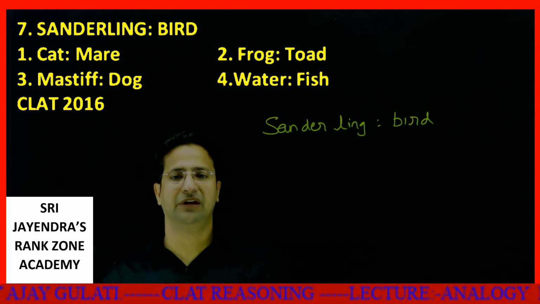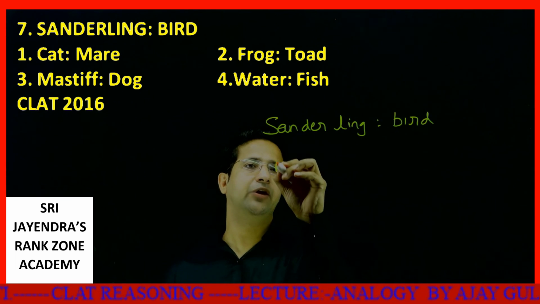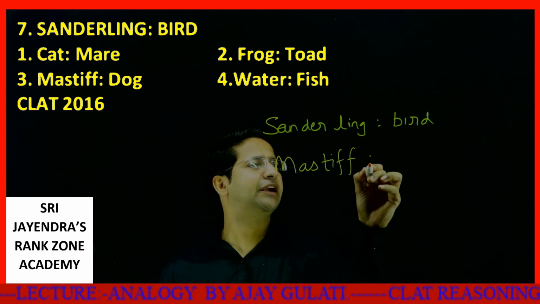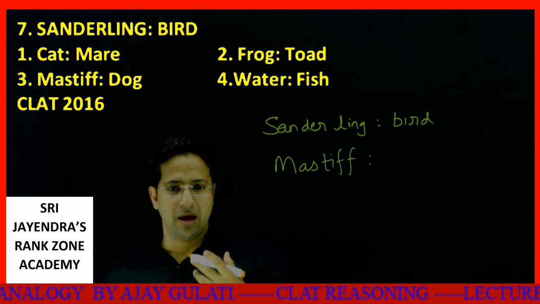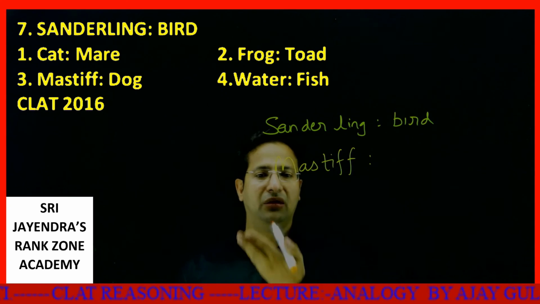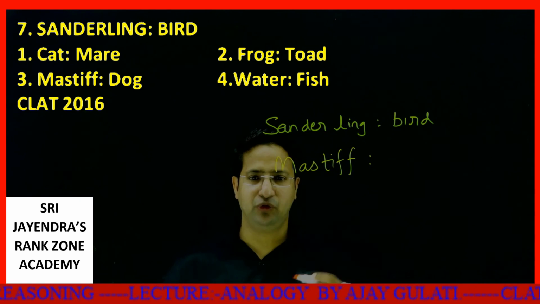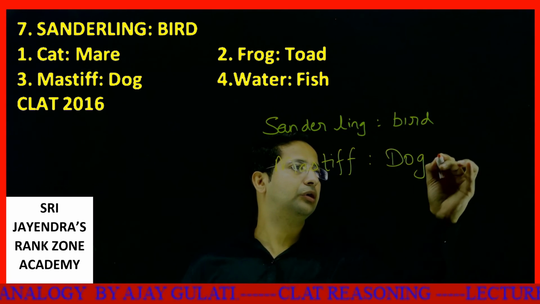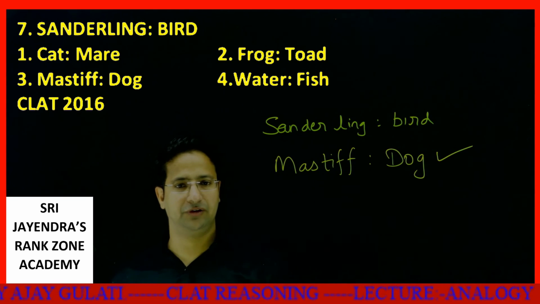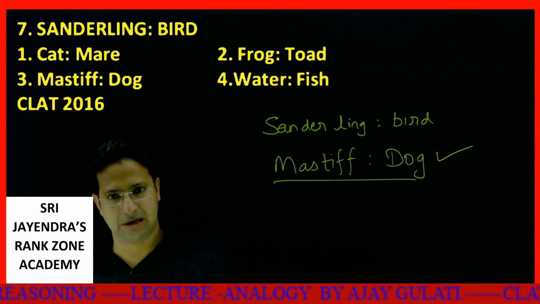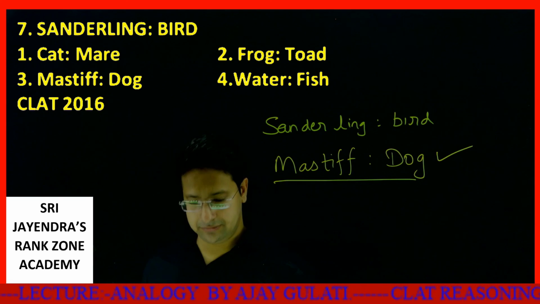Frog and toad are different. Mastiff is a breed of dog. You might have seen many times a dog with a big, long tongue hanging out of his mouth, swinging like this. If you can recall, Mastiff is a kind of dog, and that is your answer, my dear students. You got the answer. Okay. Should I move ahead? Yes. Thank you.